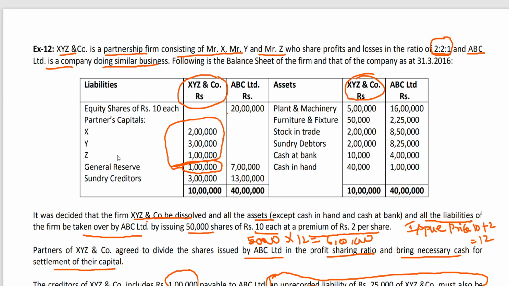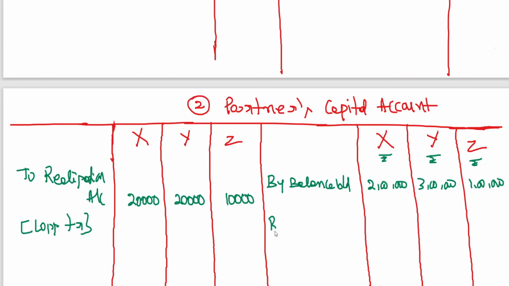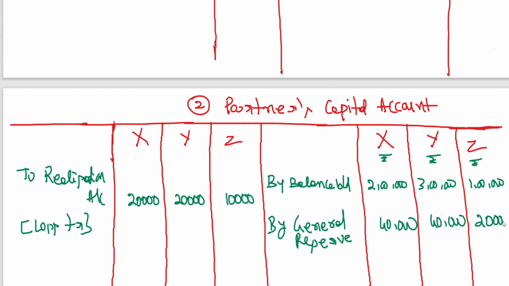Now, but we got one information, this general reserve. The general reserve is to be closed by transferring to partners' capital account. By general reserve 1 lakh, will be transferred in 2:2:1, means 40,000, 40,000, 20,000.